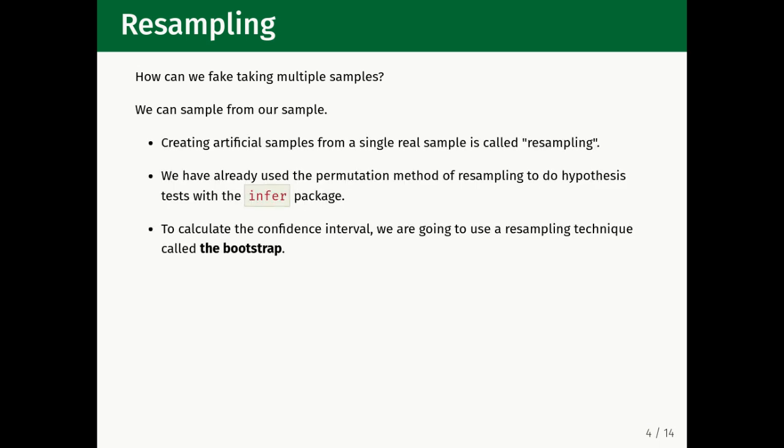The bootstrap is a very clever idea. What it essentially says is that our one sample is basically the same as the original population. Data that is rare in the total population will also be rare in the small sample that we've collected. So if we sample from our sample, we are essentially going to get the same result as if we sampled from the original population. And we can sample from our sample as many times as we like using a computer. We tell our computer, create 10,000 random bootstrap samples from our original sample, and calculate the average height for each one of those. And from that we can get an idea of the confidence interval, the range in which the true average height of the total population is likely to lie.